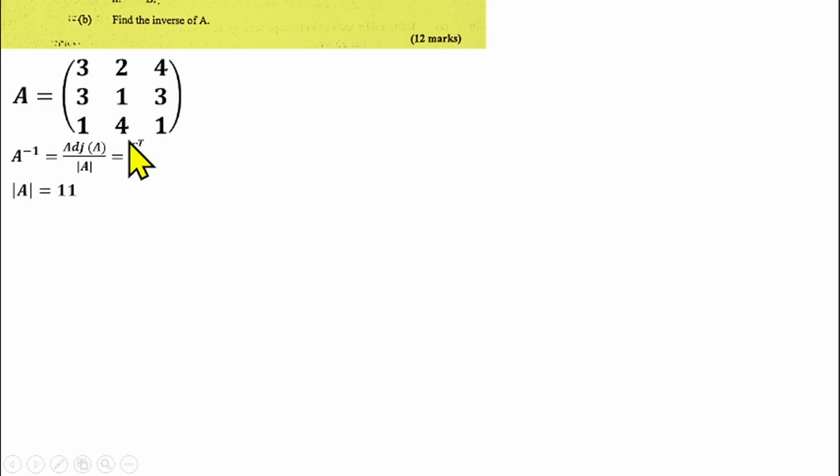But in this case, for cofactor, you are going to use the positional sign of all the elements in matrix A, which is like this. So this is positive, negative, positive, negative, positive, negative, positive, negative, positive. We're going to be using this sign to find the cofactor of each element in this matrix.